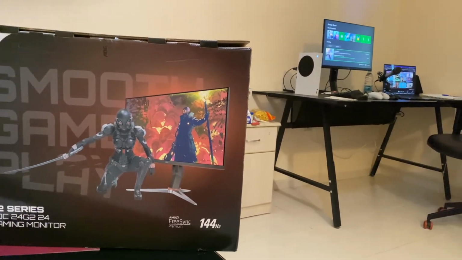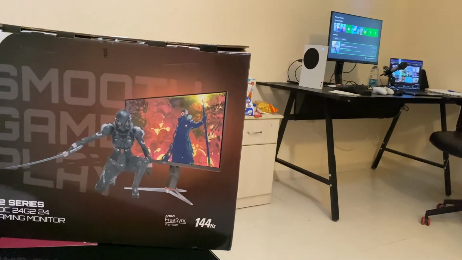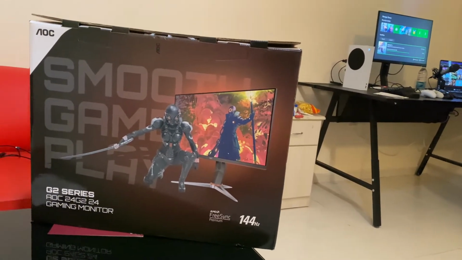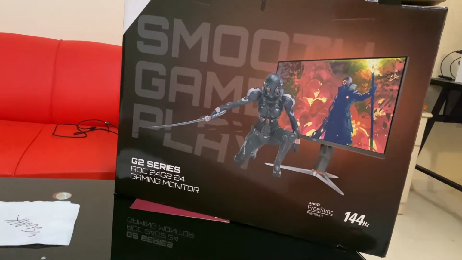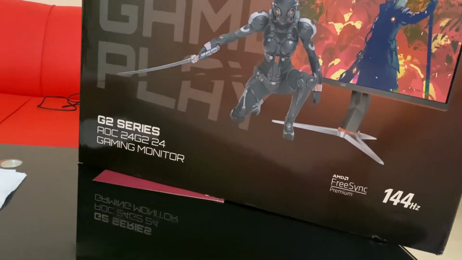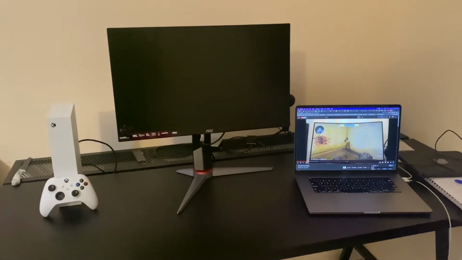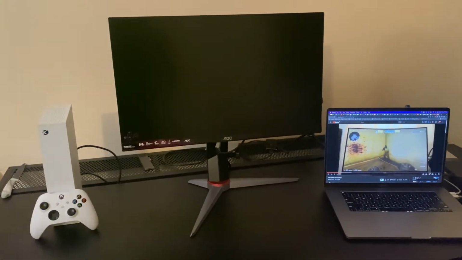But what they fail to tell you is that this monitor does not have any sound, no speakers. I bought this monitor, I bought the Xbox Series X, and for the past 2 days, I've been playing Battlefield 2042 without sound. It's so frustrating. I can't hear footsteps, I can't hear game audio, I can't hear anything.